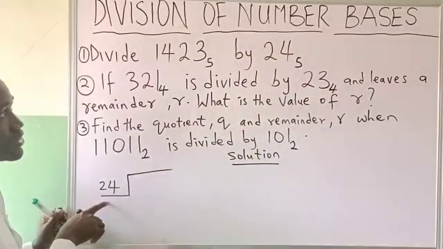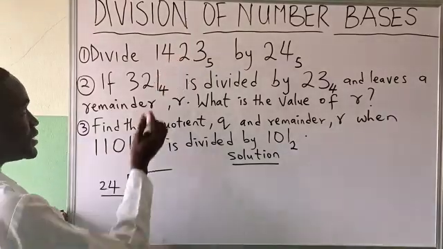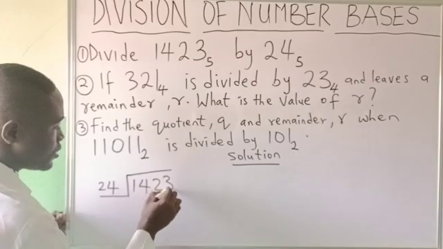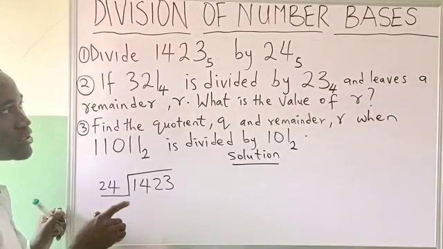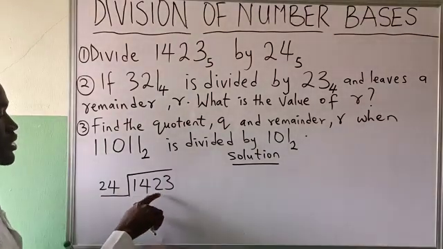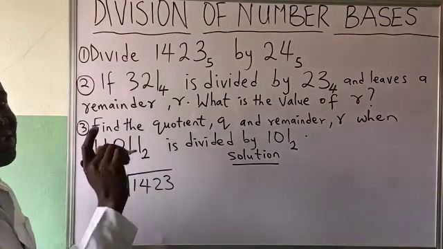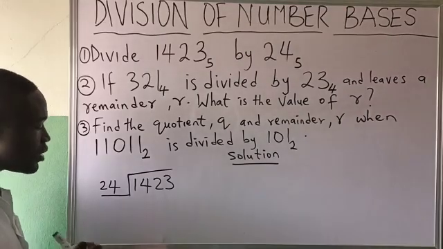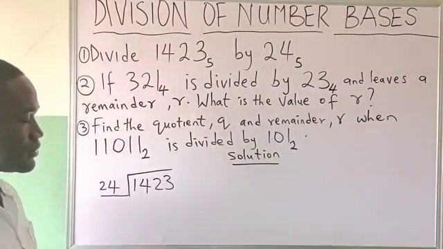I'll write it outside, and I'll write the dividend inside. The divisor is the number that is dividing, and the dividend is the number that is being divided. Okay? Then how do I go about this?